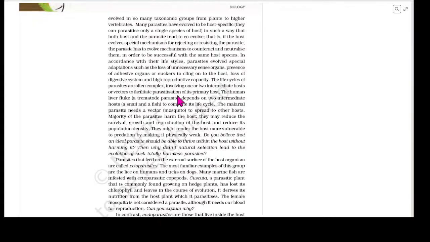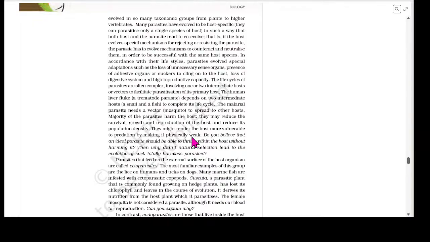The human liver fluke, a trematode parasite, depends on two intermediate hosts, which are snail and fish, to complete its life cycle. The malarial parasite needs a vector, which is mosquito, to spread to other hosts. Majority of the parasites harm the host. They may reduce the survival, growth and reproduction of the host and reduce the population density. They might render the host more vulnerable to predation by making it physically weak.